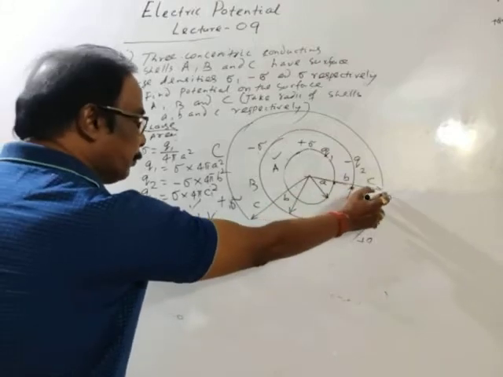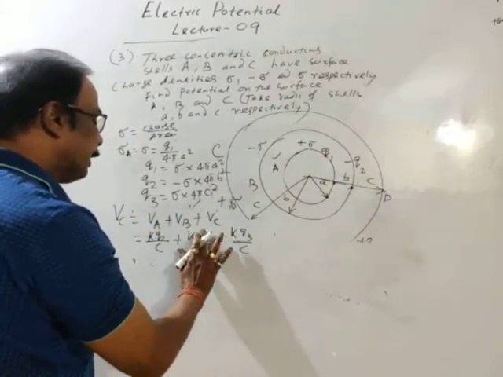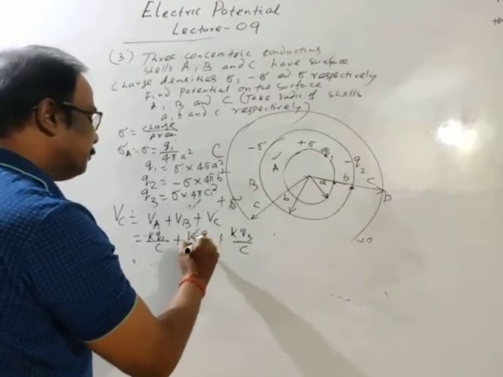Then potential due to itself means KQ3 by C. Q2 is negative, so minus.